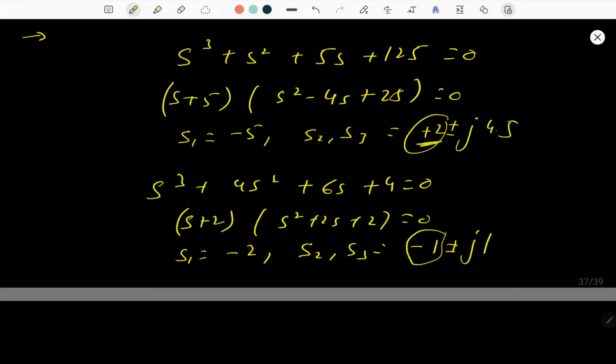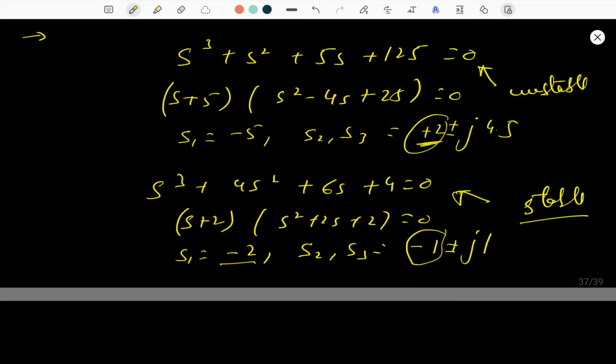So the real part is negative over here, and this is already negative. So if the real part of the roots of the polynomial is negative, then your system is stable. So this system is stable, whose characteristic equation is this one, and this system is unstable, whose characteristic equation is this one. Okay, this is simply what we want to explain over here.